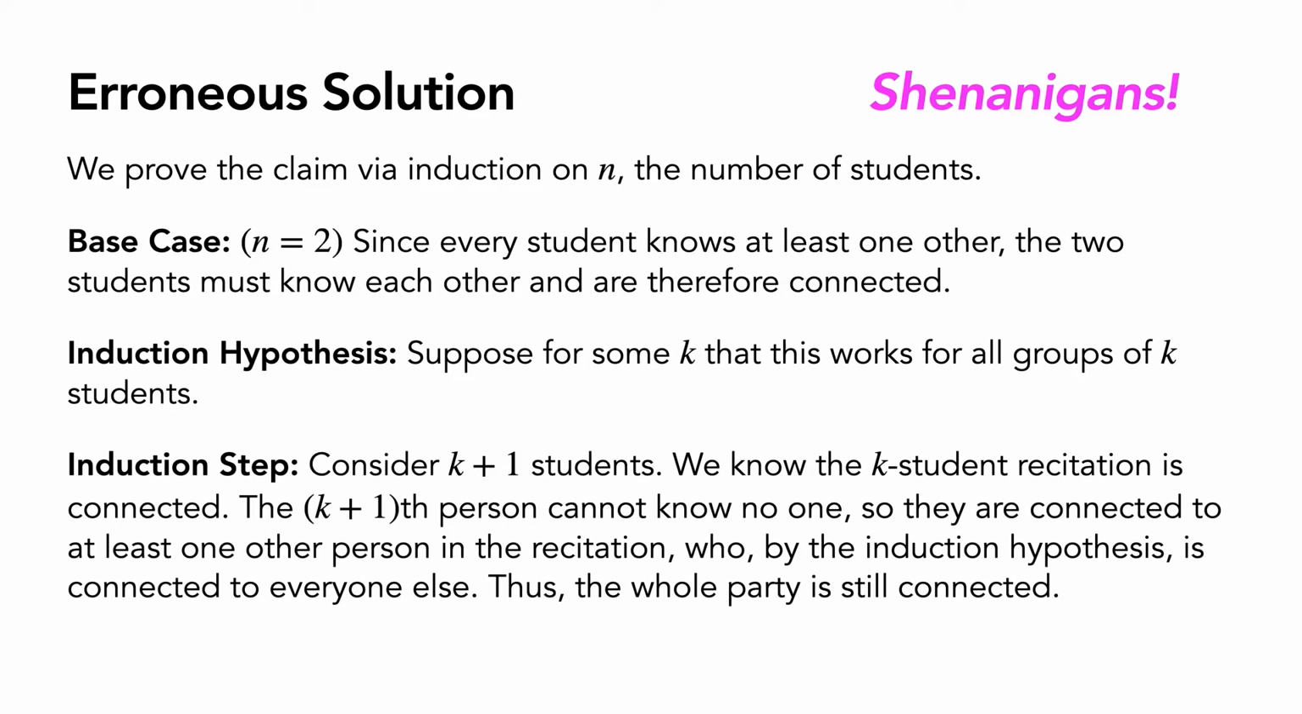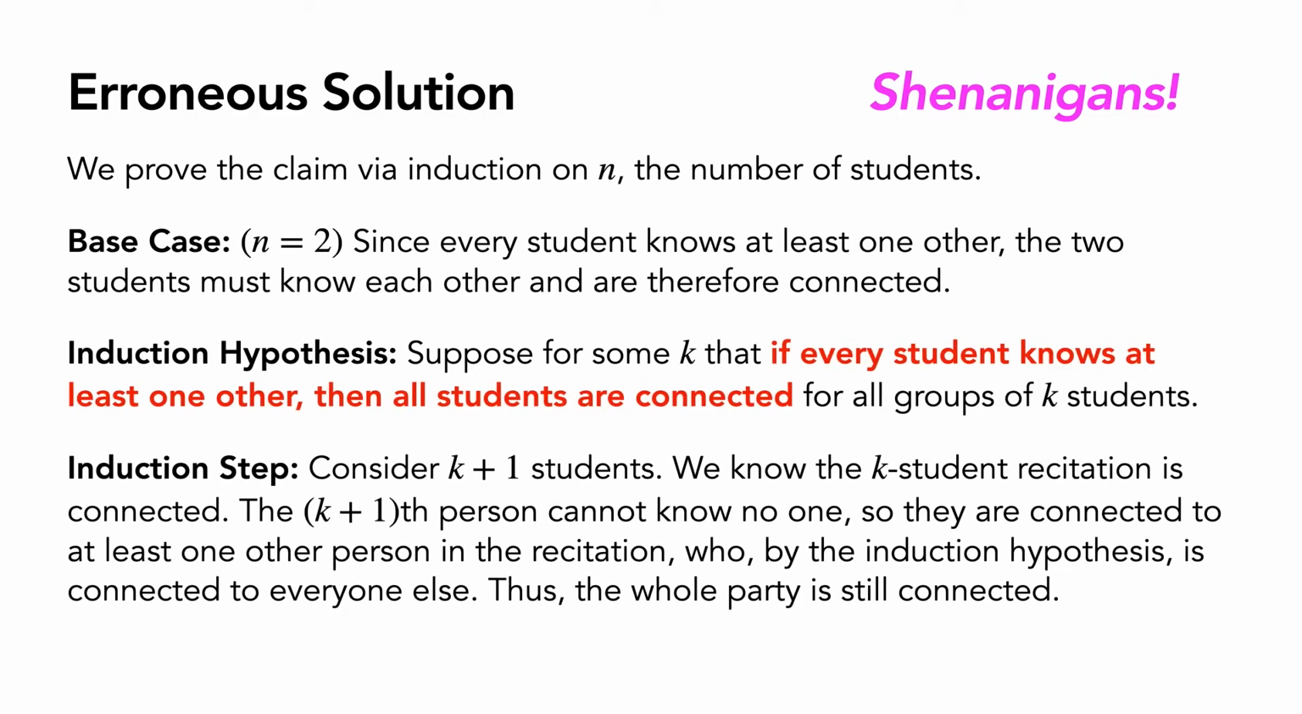So, one thing that jumps out to me initially about this proof is that it hides a lot of content in the phrase, "this works," in the induction hypothesis. So let's expand that a little bit first. This works here essentially just means that the claim holds, that every student knows at least one other, implies that for that recitation, all students are connected. Now that we have this more specific definition, let's see how we can apply this later on.